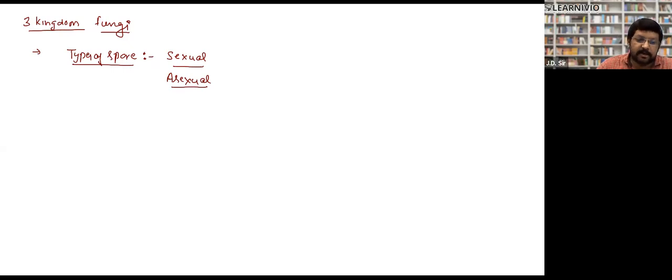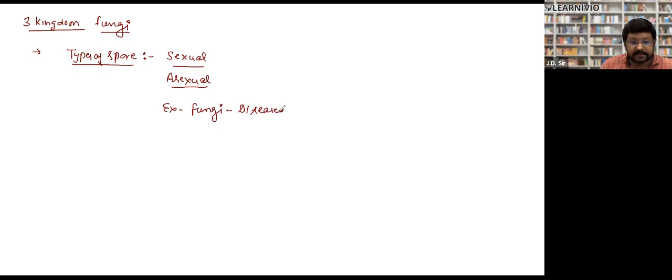I'll tell you in detail. These are basically the questions of your medical examination, the most important thing in complete fungi. Next, they also ask about examples of fungi and the diseases caused by them.